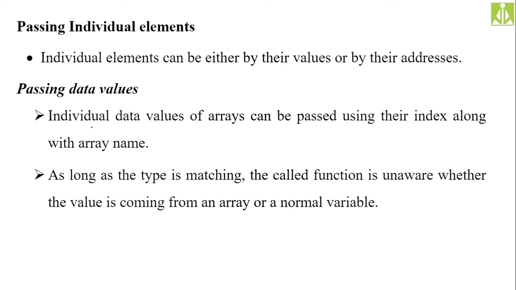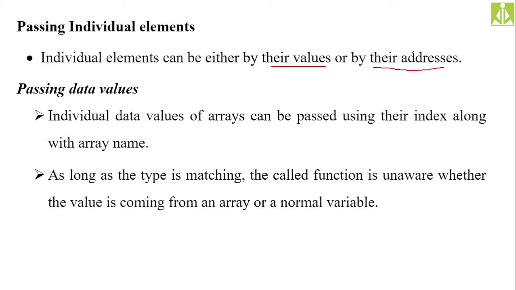Passing individual elements means separating the array with the help of indexes, and you can pass every individual element from that array as an argument, as a parameter to the function. This can also be achieved in two different ways. You can pass the individual element values, or you can pass their addresses like references. Two things you have to remember.